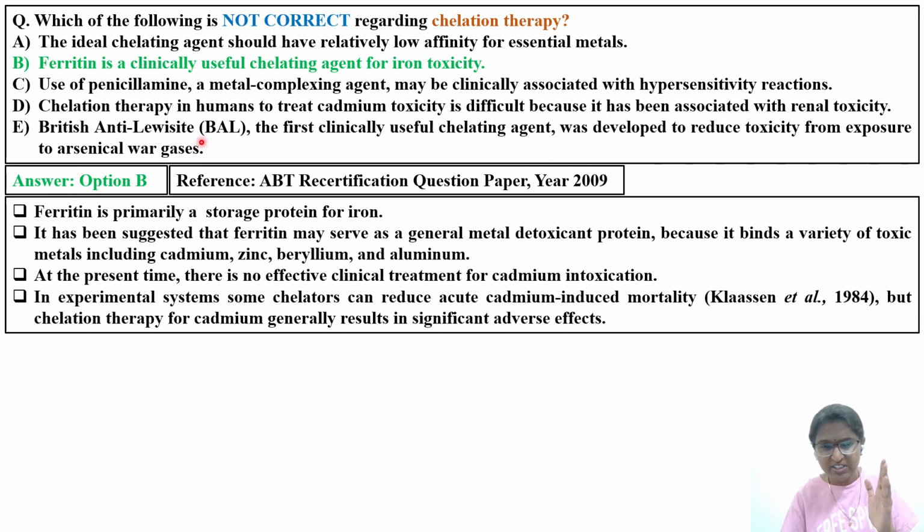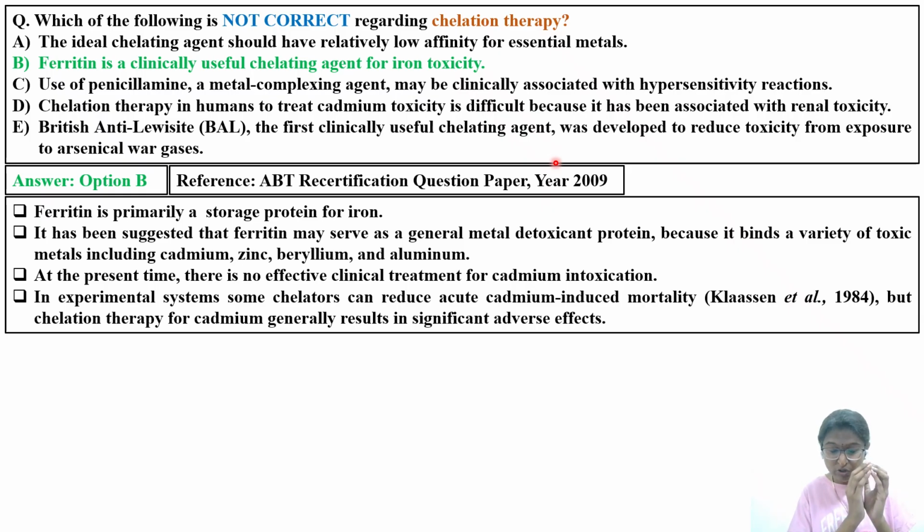Last option is British anti-Lewisite. The first clinically useful chelating agent was developed to reduce toxicity from exposure to arsenical war gases. One thing to remember is regarding arsenicals: during World War One and World War Two, a number of chemical warfare agents were developed.